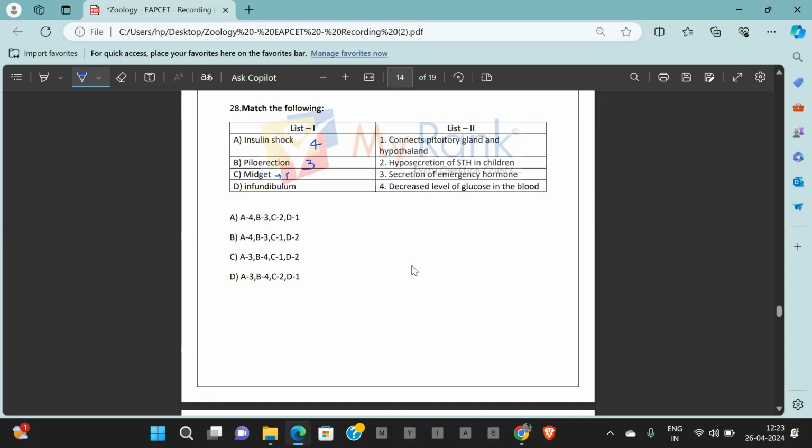Midget. Midget means pituitary dwarf. Midget is a pituitary dwarf where growth hormone level is less. So hyposecretion of somatotropic hormone in children. It is 2 here. Infundibulum. Infundibulum is the connecting link between hypothalamus and pituitary, a funnel shaped structure that is connecting hypothalamus to pituitary. So it is 1. 4, 3, 2, 1. Where is 4, 3, 2, 1? Option A is the correct answer for the match the following. Question number 28, answer is option A.